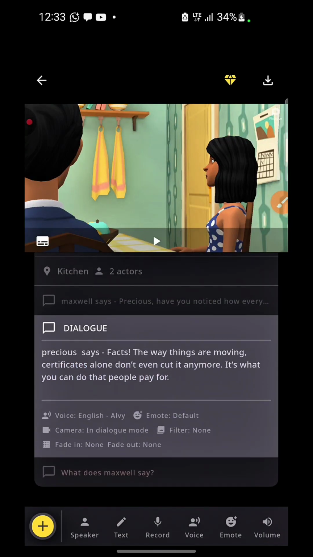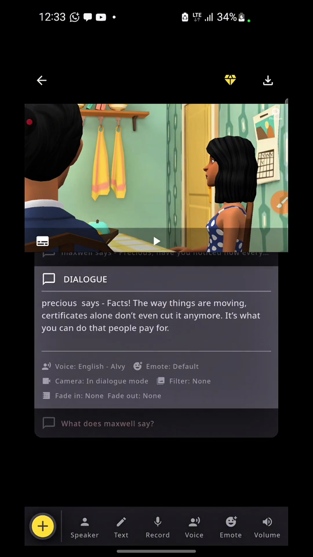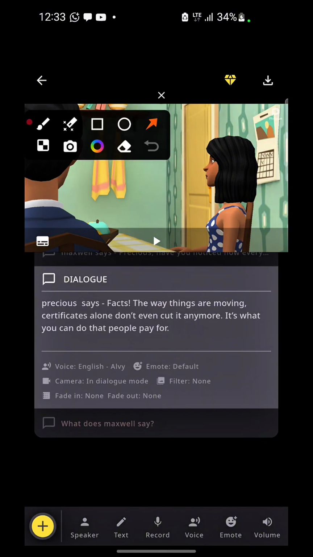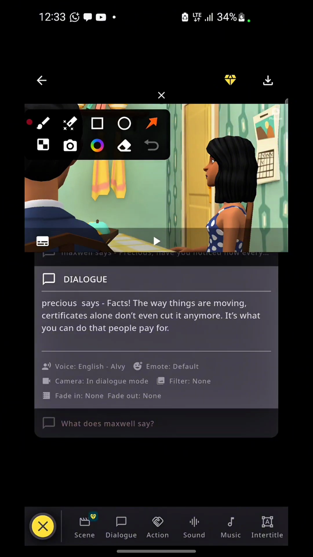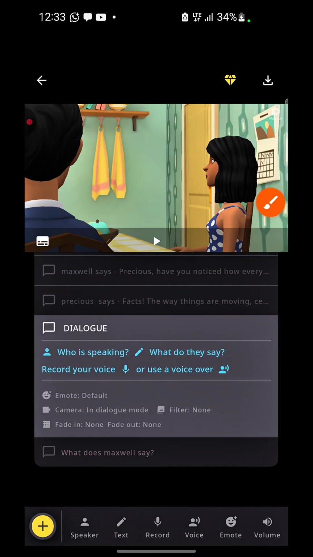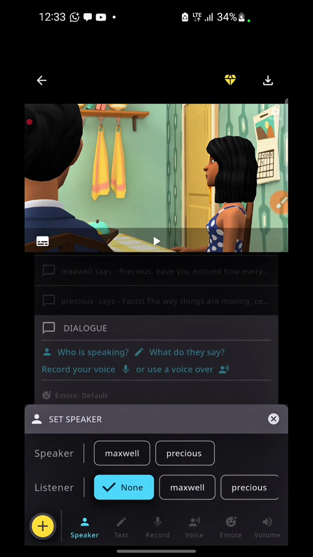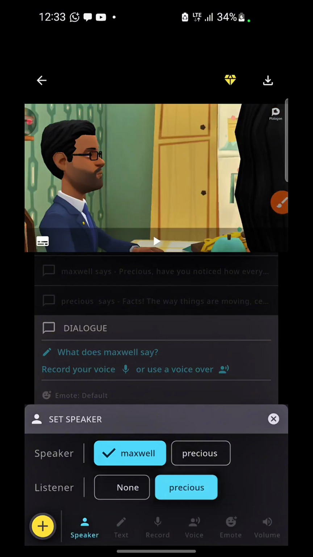All right, so you can see, so that is how you pick a voice for that. So now you want to create a dialogue again for Maxwell, so just click on this plus again this time around. So this is how you are going to be doing it, one person to the next, one person to the next. Once you click on that plus icon, then you can go ahead and click on this dialogue again. Okay, click on that dialogue again, and this time around you are going to be picking Maxwell as the speaker, and who is listening will be Precious now, right?